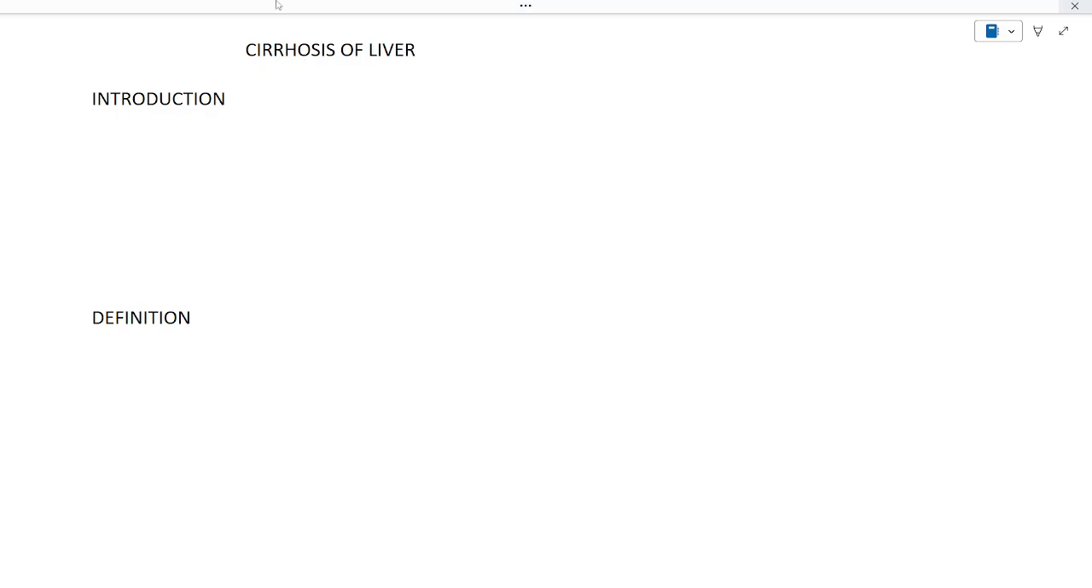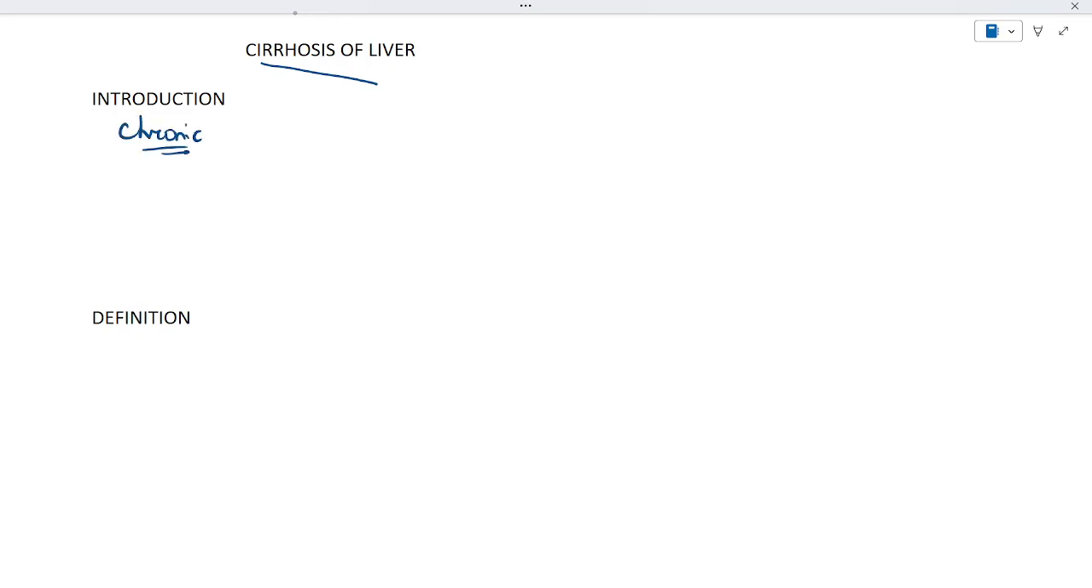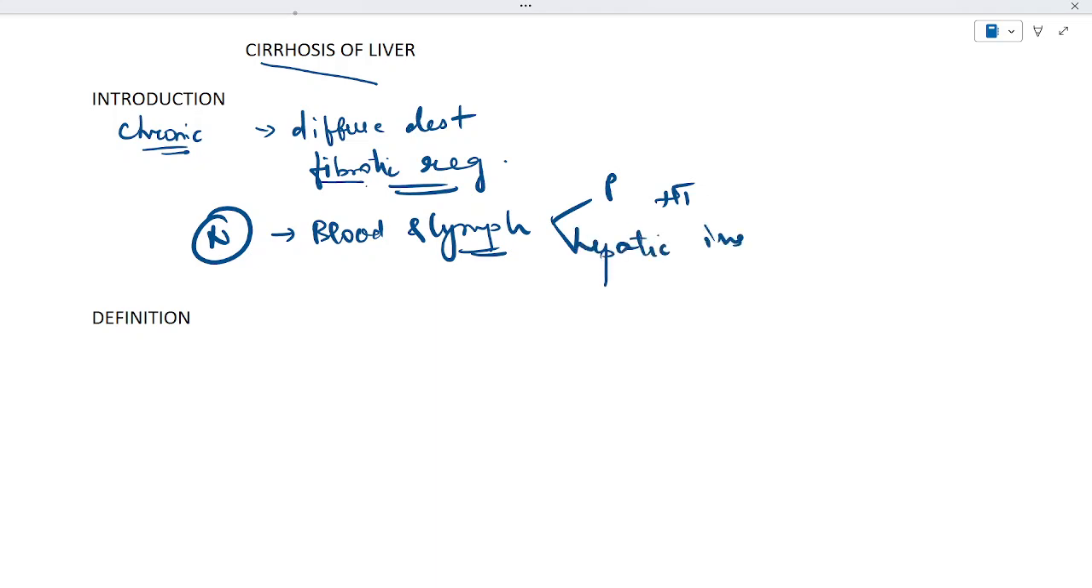In this video we are going to see regarding cirrhosis of liver. Cirrhosis of liver is a chronic disease. In the introductory aspect of it, there will be diffuse destruction and fibrotic regeneration of the liver cells. As the necrotic tissue is replaced with the fibrotic tissue, the normal liver structure and vasculature are altered, and that impairs the blood as well as the lymph flow. So this results in two conditions: one is portal hypertension and the second is hepatic insufficiency. Clear?